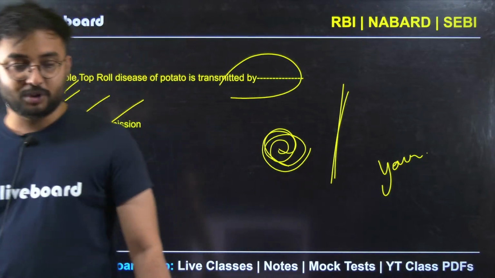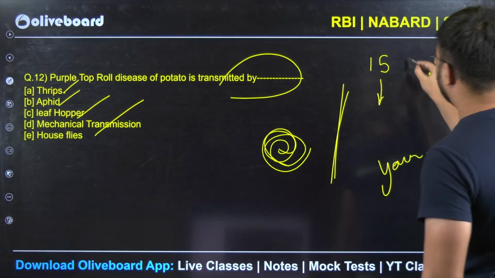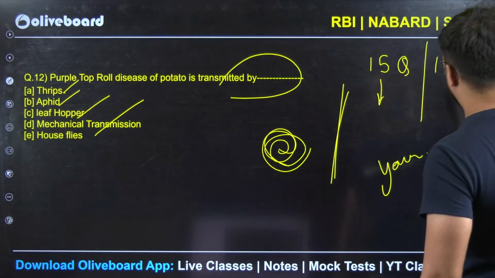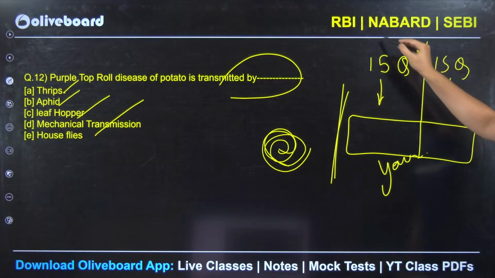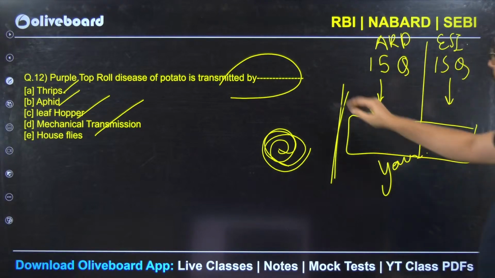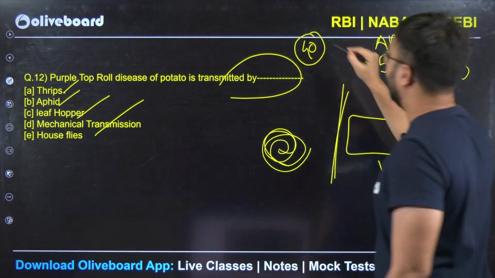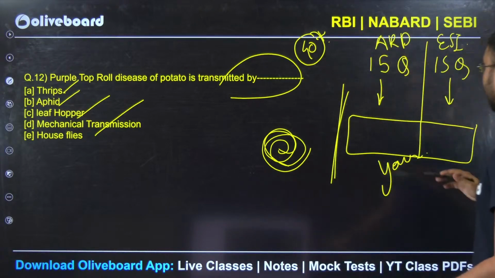How to get 40 in objective? It's very simple. See, 15 questions from ARD, 15 questions from ESI. Hold on to ARD, hold on to ESI. From 50 we have to bring 40. Okay, cool. 40 plus we will say. Don't worry, it is possible. I will tell you how.